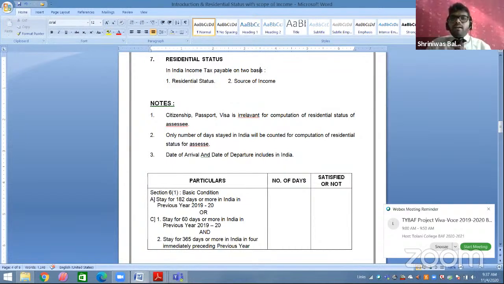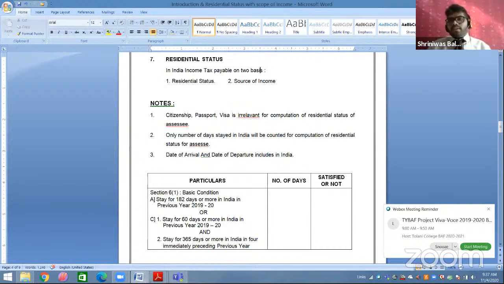Okay, I am now covering your residential status. Why do we calculate residential status? Tax is charged on two bases. First is residential status. Second is source of income. Residential status means whether you are a resident of India or not. If you are a resident of India, whatever income you are earning, whether in India, outside India, or in any country, that amount will be chargeable to tax in India.